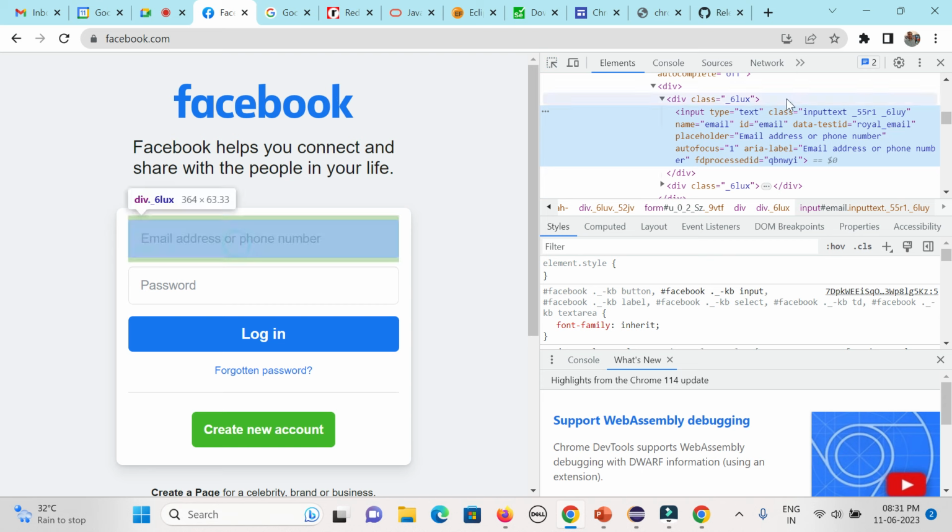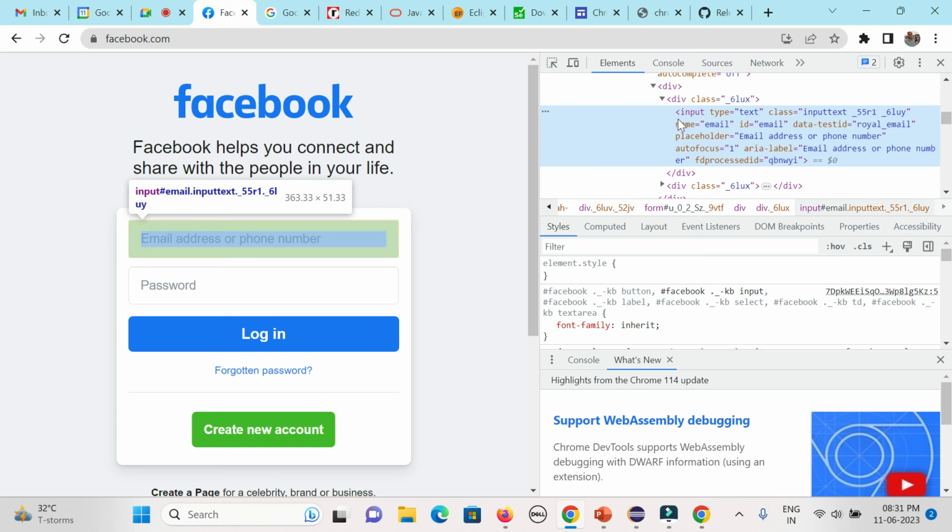So it will give you all the properties here. Okay, so you could see here it is input, that is called the tag name. That is a property of the HTML. That is the way, right, the developer developed that element. So those are the properties through which you can identify the element uniquely.